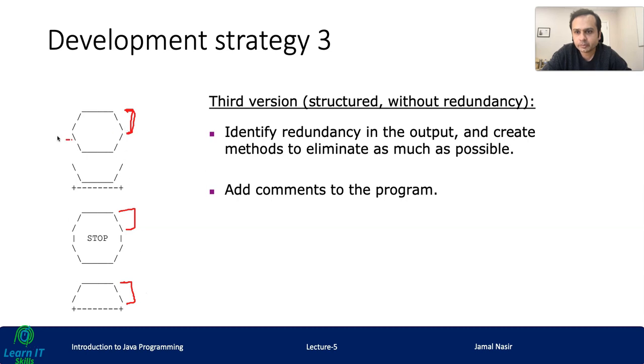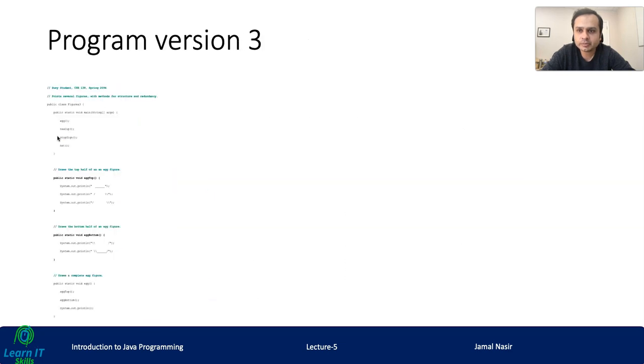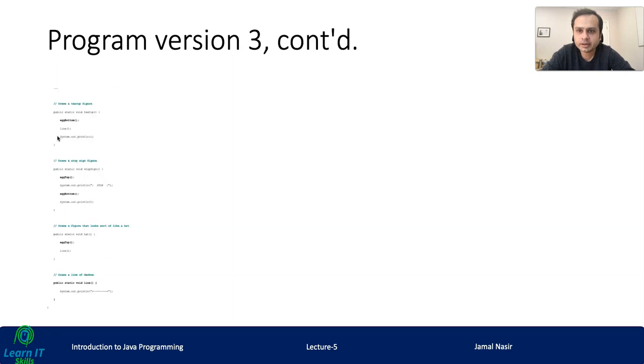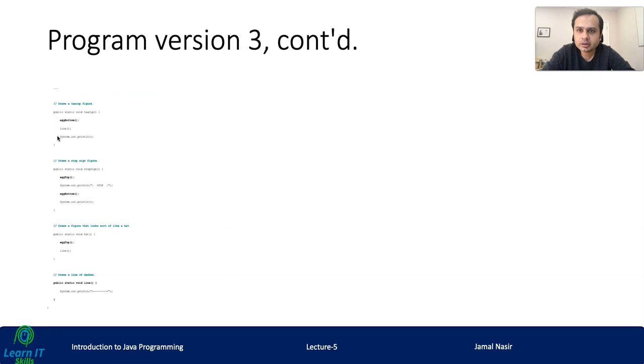Similarly, the bottom of an egg, these 3 lines, right, is again repeating here and here, right? So it means that we can remove this redundancy. So program version 3 would be this, where we can reuse this thing again and again. We will see this in NetBeans in more detail.